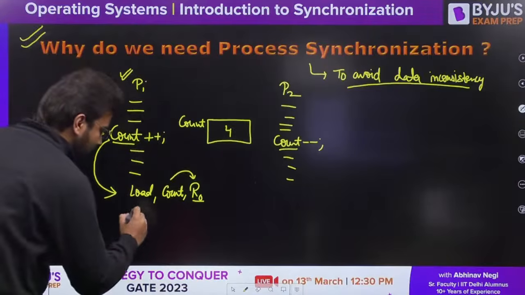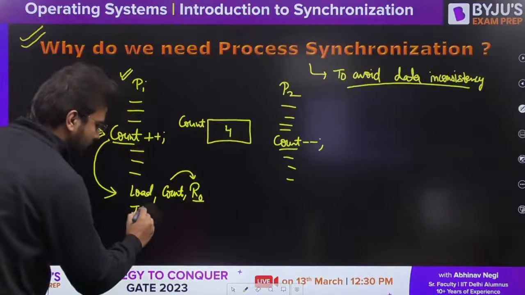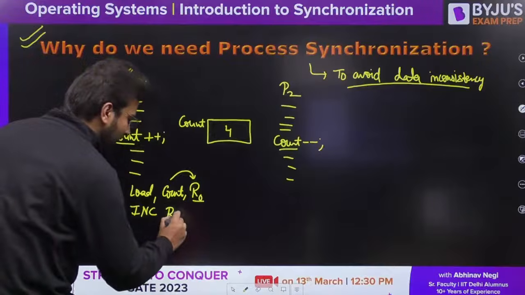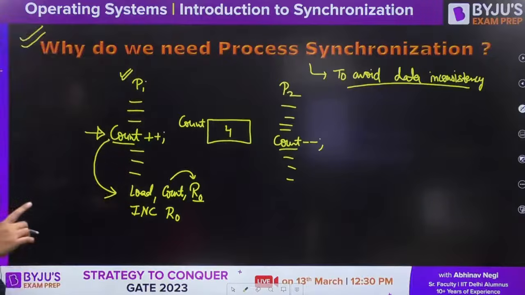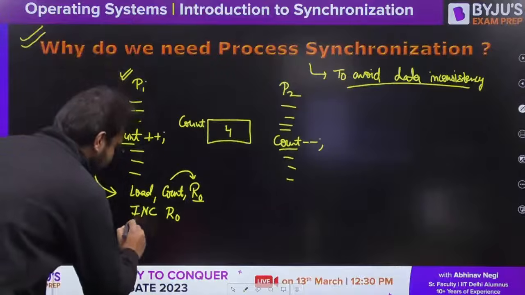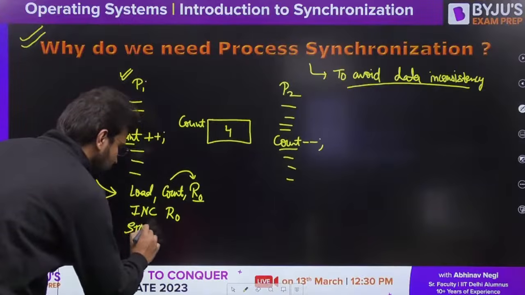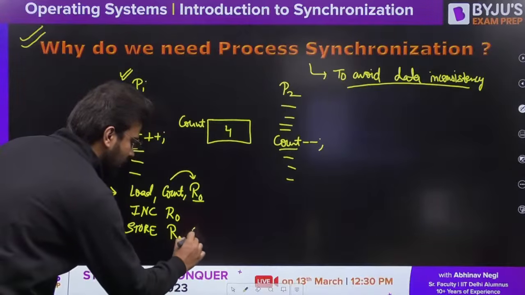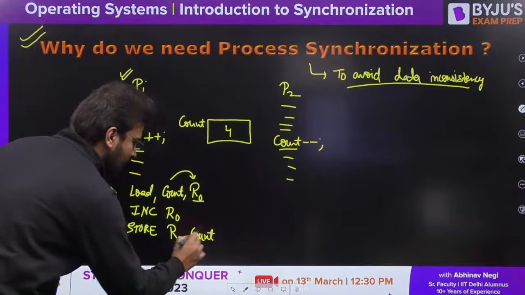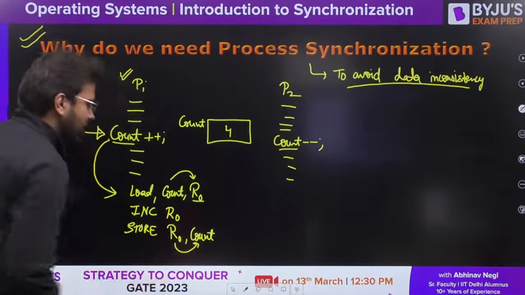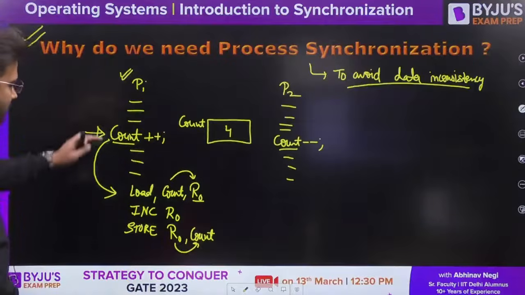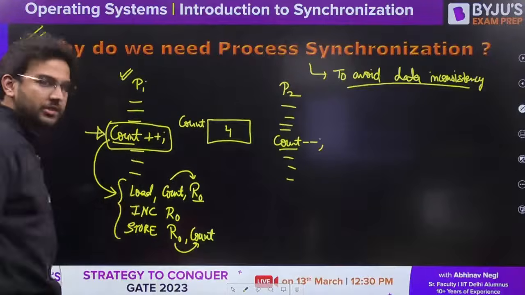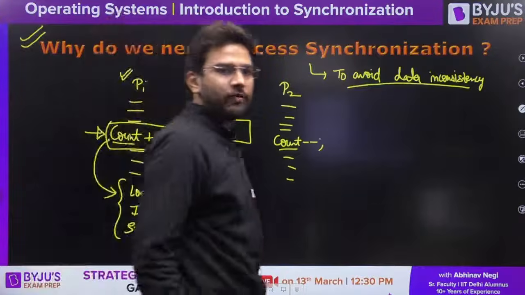Clear? Then we are incrementing it, count plus plus, so we have inc, that is the increment, and here we are writing R0, so increment R0. Clear? Then we are going to store it back to count from R0. Is it clear? So at the assembly level you can see this count plus plus is nothing but this set of instructions. Is it clear, everyone, so far?